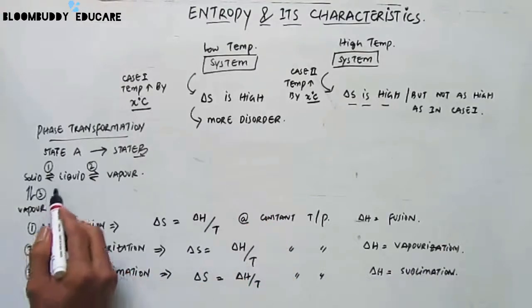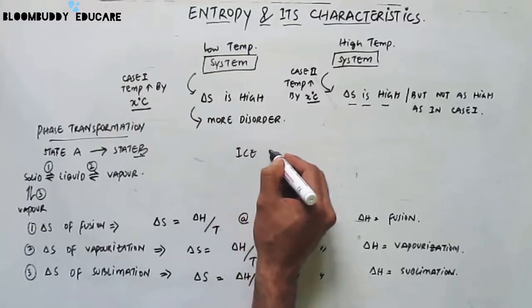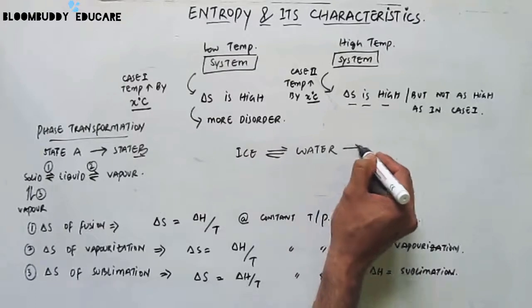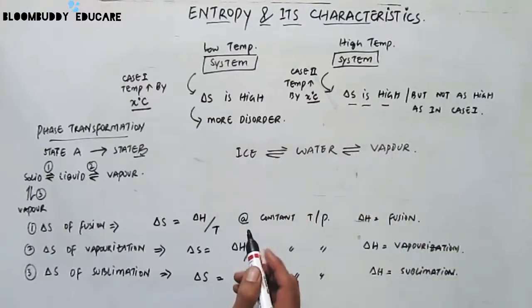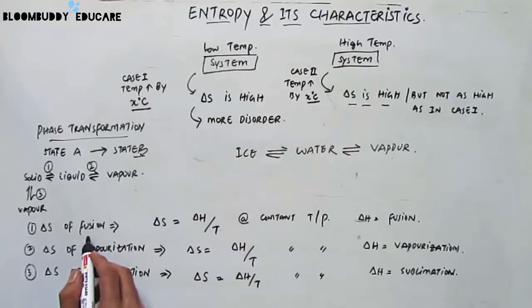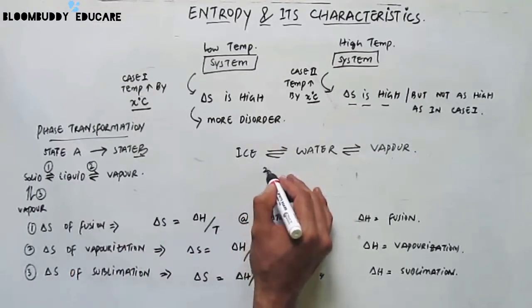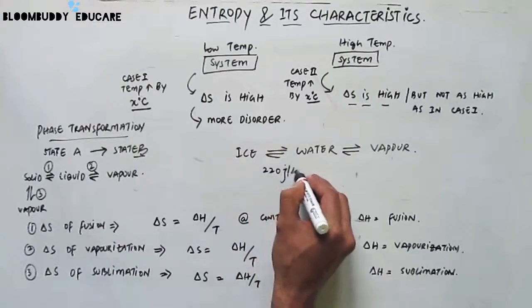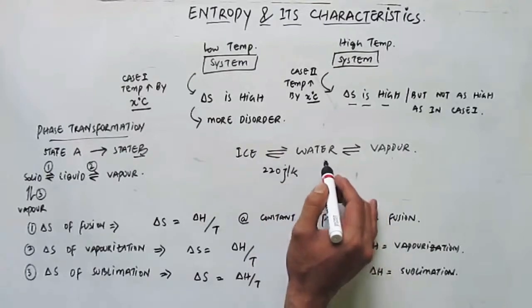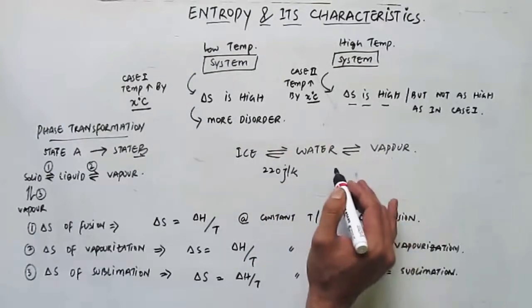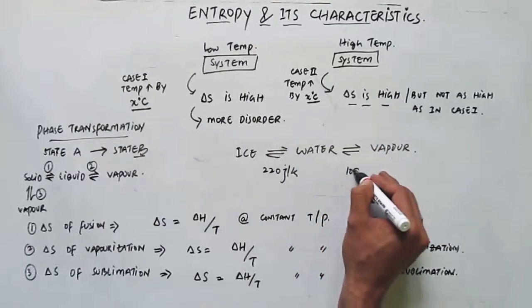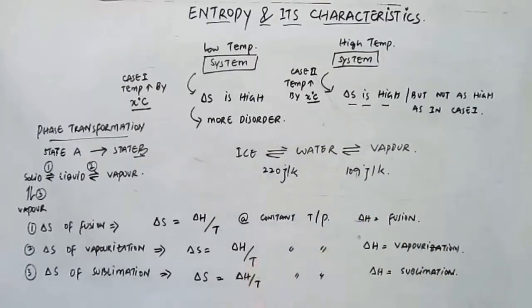So as an example for the phase transformations, I am giving an example wherein we can convert ice to water, and then water can be converted into a vapor state. So when ice is converted to water, that is the entropy of fusion. In this case, we require around 220 joule per Kelvin. Then the ice will be converted into water, and similarly when water is converted into a vapor state, that is the entropy of vaporization. The entropy of vaporization is around 109 joule per Kelvin.